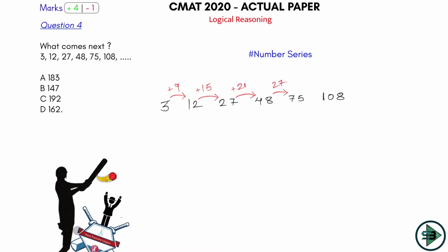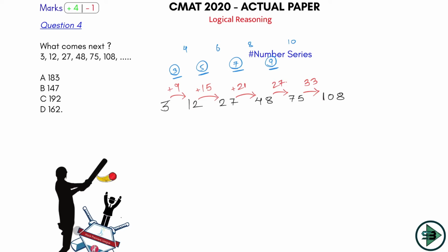What about this? Is there any pattern that I am getting here? I can see them to be multiples of 3. This is 3 3s are 9, then 4 is being left, then 3 5s are 15, then 6 is being left, 3 7s are 21, then 8 is being left, 3 9s are 27, then 10 will be left, right? That's what the pattern is. So 3 4 5 6 7, it's an odd multiple of 3 that you have here. So 3 3s are 9, 3 5s are 15, 3 7s are 21, 3 9s are 27, odd multiples. So 3 11s are, next will be what? 33. So if you add 33, you are getting this correct.